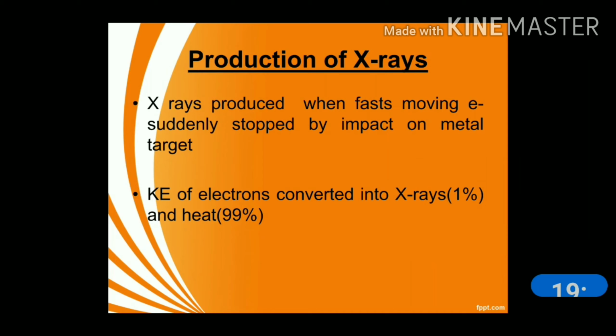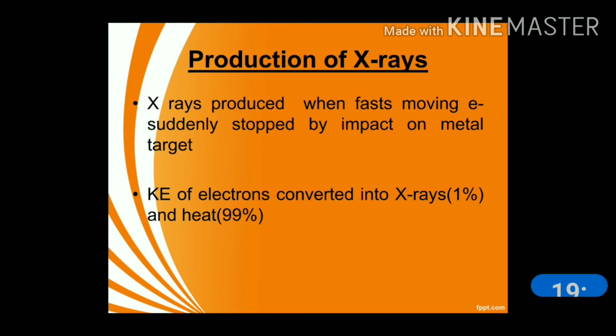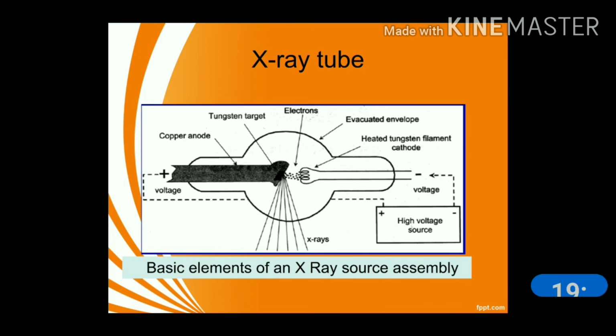Production of X-rays. X-rays are produced when fast moving electrons suddenly stop by impact on a metal target. This kinetic energy of electrons is converted into X-rays. Only 1% of X-rays are produced, and 99% heat is produced in this process. So this is a basic X-ray tube, the basic elements of an X-ray tube.